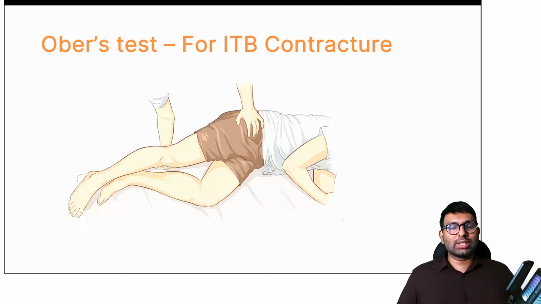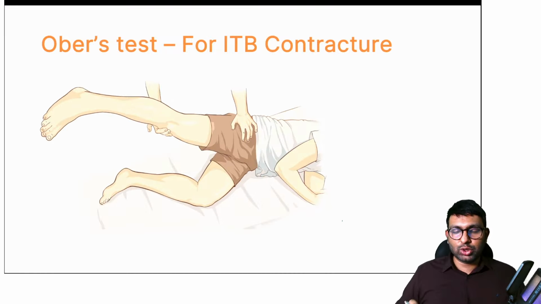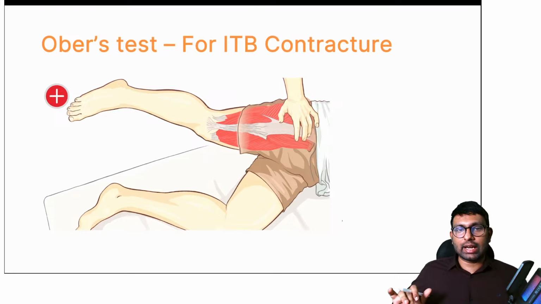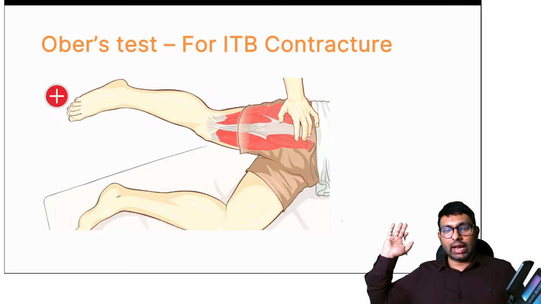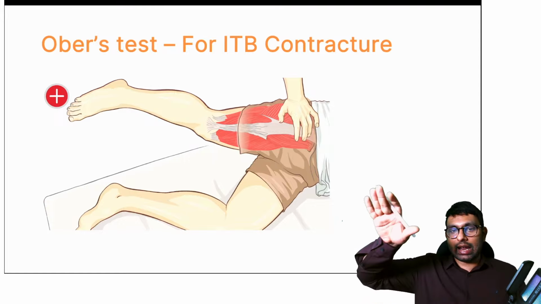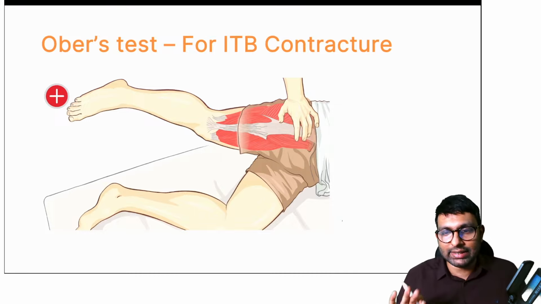And one thing they might ask you is, in polio, because iliotibial band contracture is seen, what test will you do for iliotibial band contracture? The test is Ober's test. What do you do in Ober's test? See here, he's stabilizing the hip with one hand and trying to abduct the hip, and once you abduct the hip, you extend the hip as well. After that you leave the supporting hand, and if the leg falls down, that means ITB is not contracted. But if the leg hangs in this position, as you see in this image, that means there is an IT band contracture.